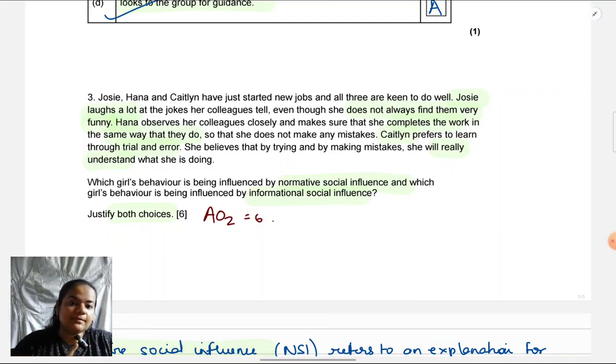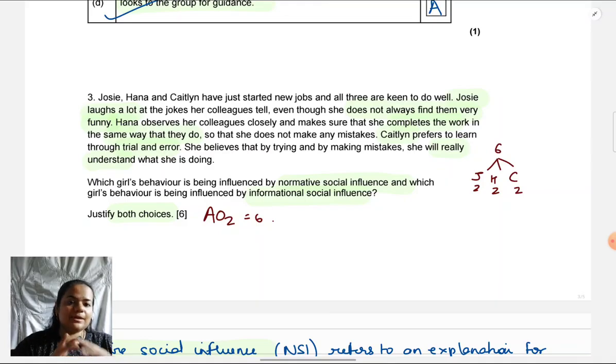First of all, be question smart, like I've pointed out before. Understand that if they're giving you 3 names and it is worth 6 marks, they're talking about 3 friends and those 6 marks will be distributed to explaining each friend's behavior. So 2 marks for explaining how Josie is getting influenced, 2 marks for explaining how Hannah is getting influenced, and 2 marks for explaining how Caitlin is getting influenced.